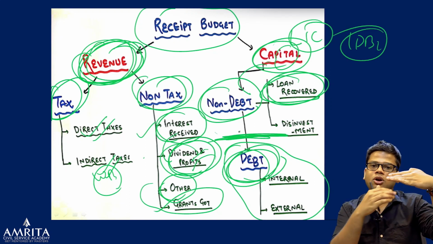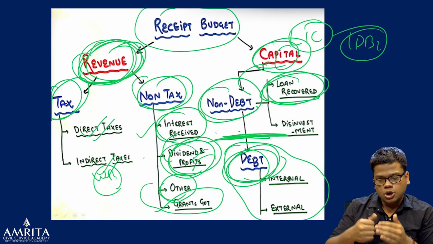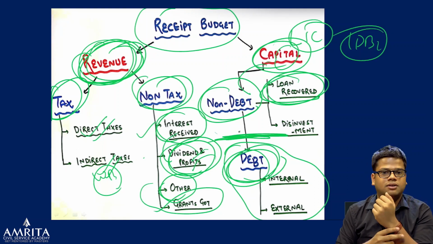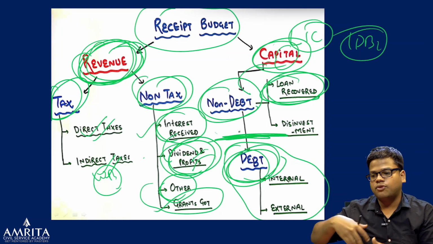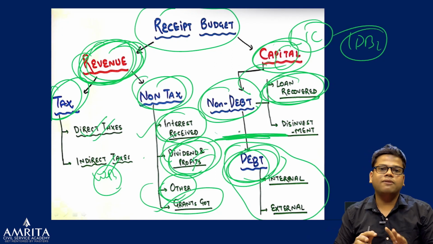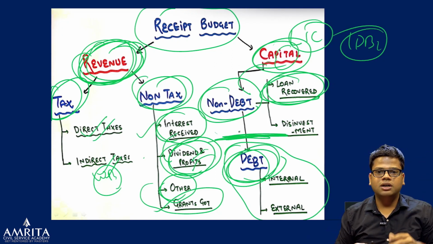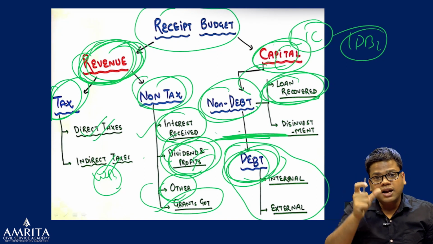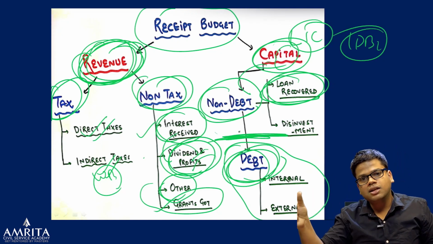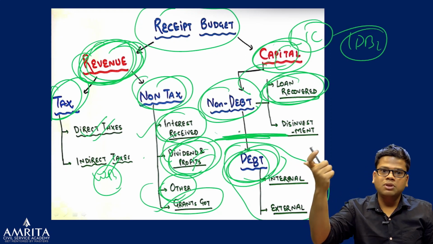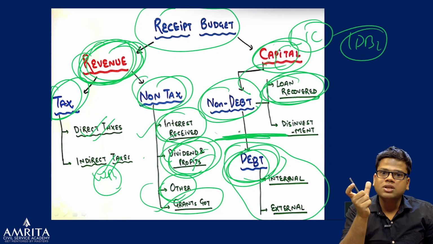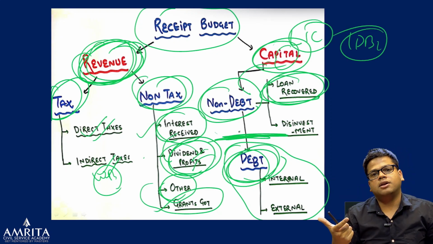Till non-debt they have got this much money. Now the remaining money comes only from debt-creating capital receipts. They will take from either internal sources or from outside. They will take some loans from outside. Right? So those are debt-creating capital receipts because they will come in the form of a loan. So that will be a money receipt, and since the loan is there, it is in the capital part.